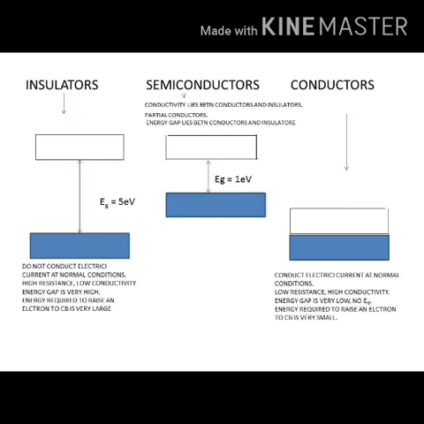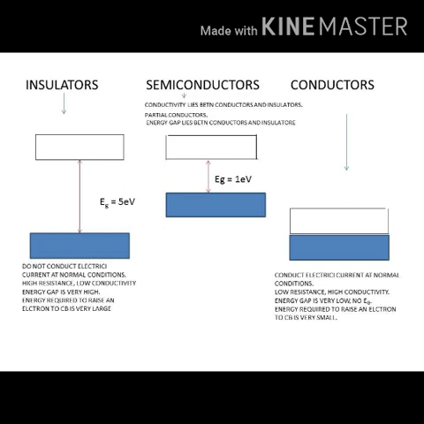Now conductor. These are the materials which conduct electric current whenever the potential difference is applied across them. The resistance offered by these materials is very small. The valence band is completely filled with electrons whereas the conduction band is partially filled.